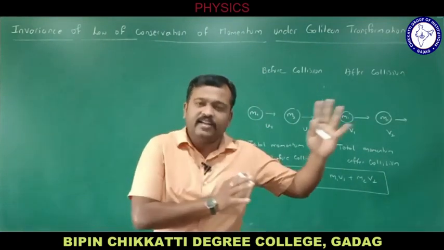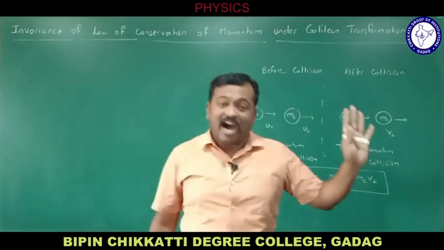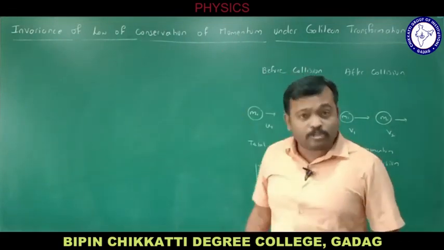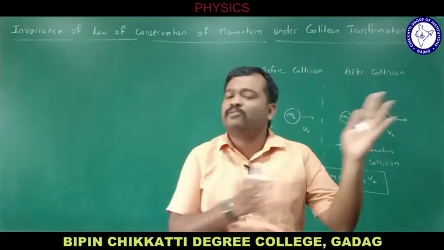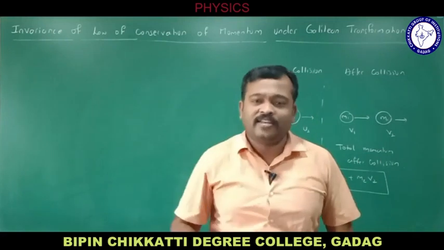If I consider in terms of collision, total momentum before collision is equal to total momentum after collision, and here we will be proving this law holds good in any inertial frame of reference. If you change from one inertial frame of reference to another, the law is not going to change and it remains same.